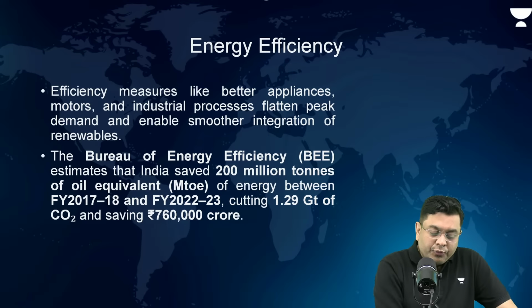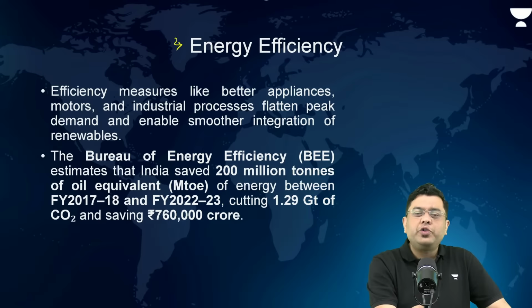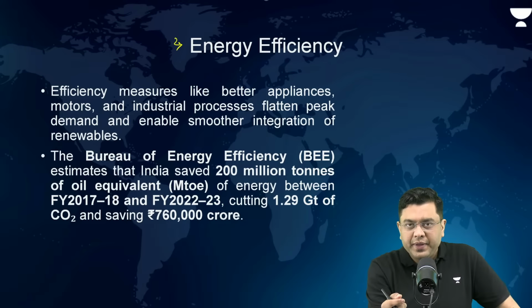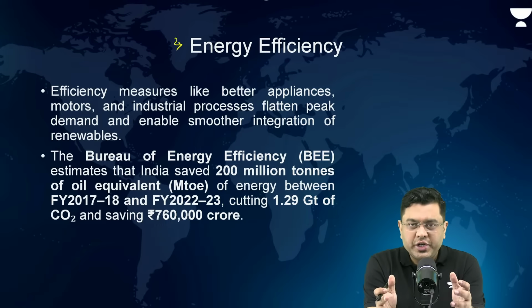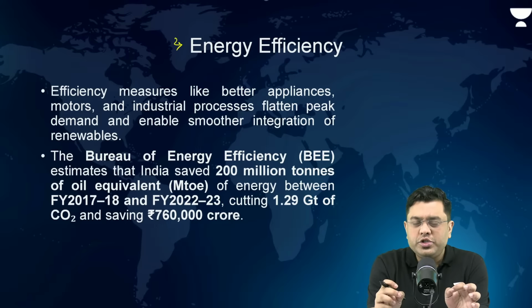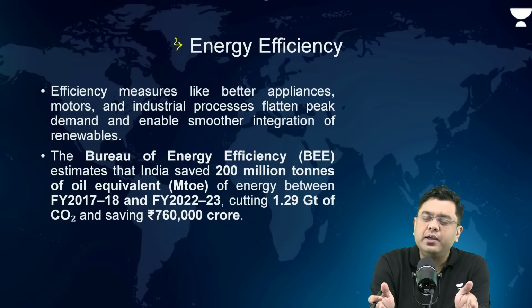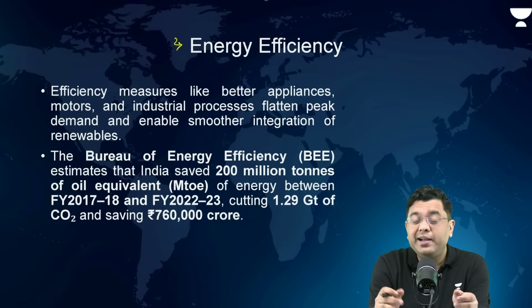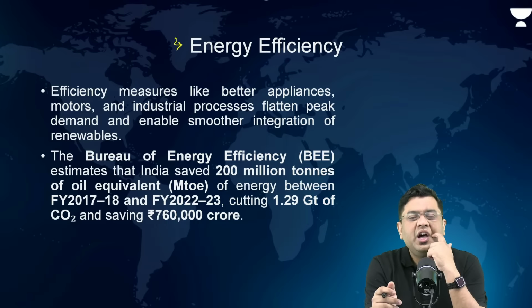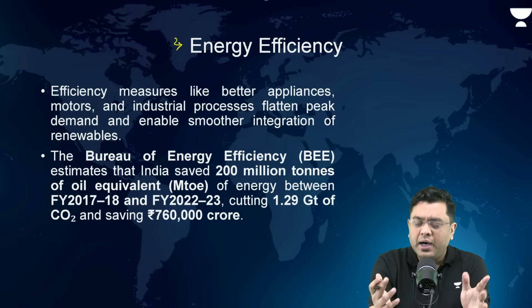So, what is the way out? One of the ways out is energy efficiency. When we say energy efficiency, in basic terminology, for example, in your household itself, let's suppose you are consuming 1 megawatt of energy in the entirety of the building, or the entirety of the region.